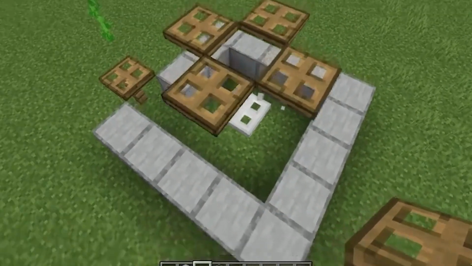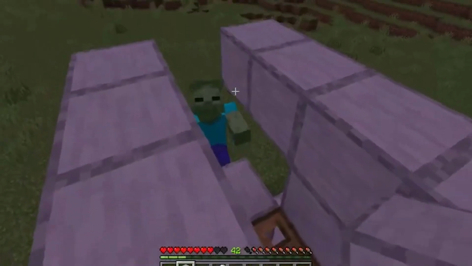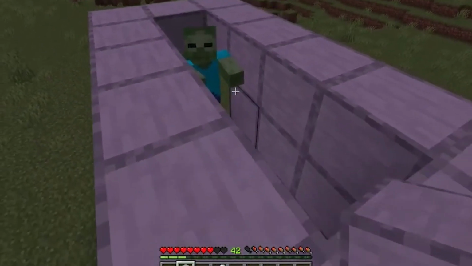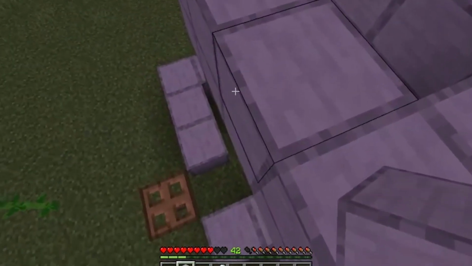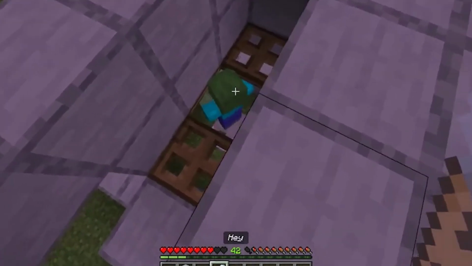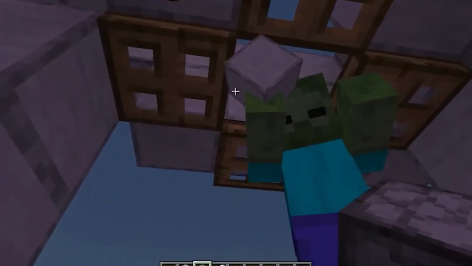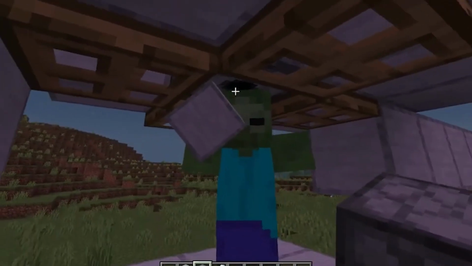And now it's time to bring the zombie inside, and you can make a platform to do it better like this. Then again, arrange 2 rows of blocks over the trapdoors and trap the zombie inside. To stop him from despawning, you can drop some items, and if he picks them up, then he won't despawn anymore. Or you can simply give it a name so that it won't despawn.